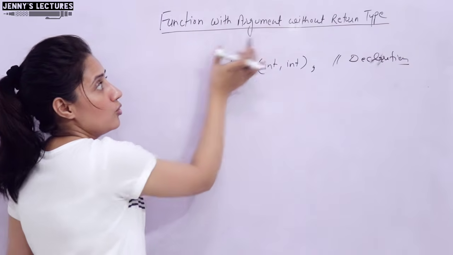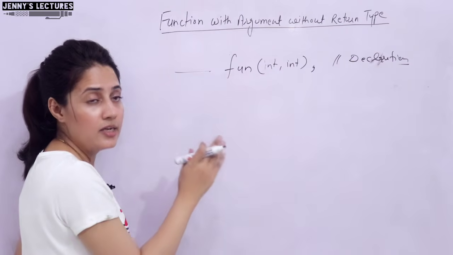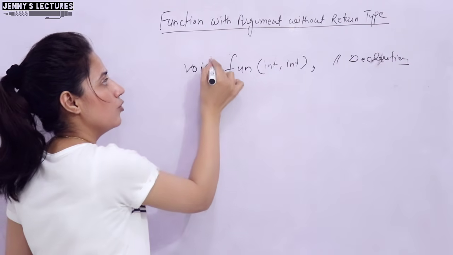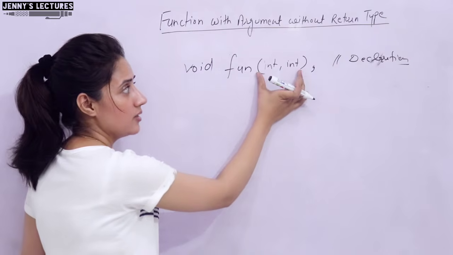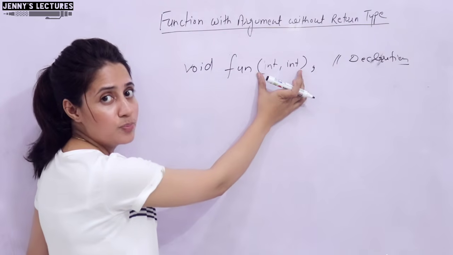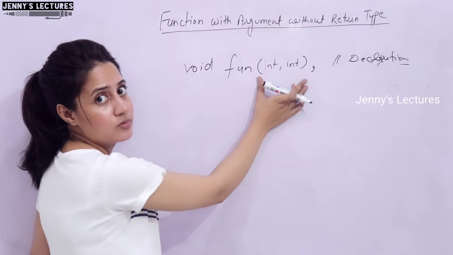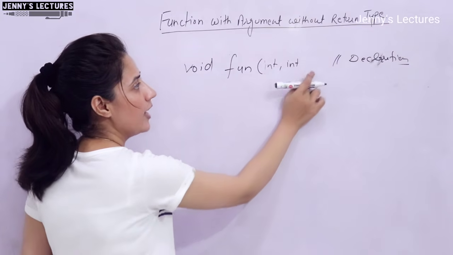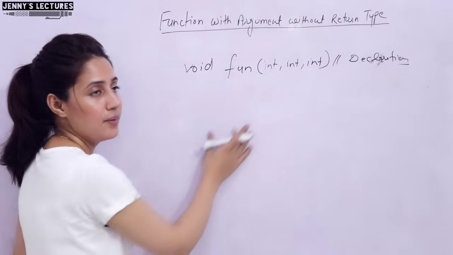And here without return type means return type is nothing. It is not going to return anything. So nothing means void. That's it. This is what a declaration is. In declaration, you just have to specify the data types of the arguments and how many arguments. Just separate the arguments by comma. If 3 arguments, int, comma, int, comma, int, and both are of data type int.